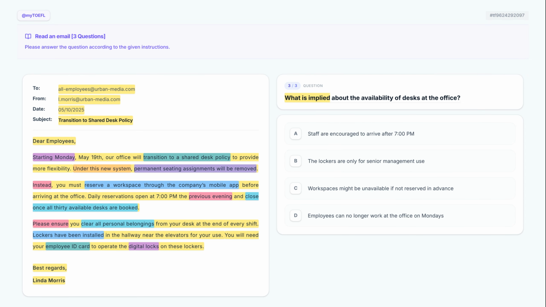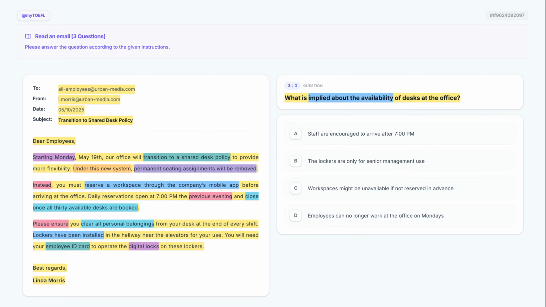What is implied about the availability of desks at the office? This question asks what is implied about the availability of desks. This means the answer might not be stated directly, but can be logically deduced from the rules provided. Now, keeping this in mind, let's look at our options.